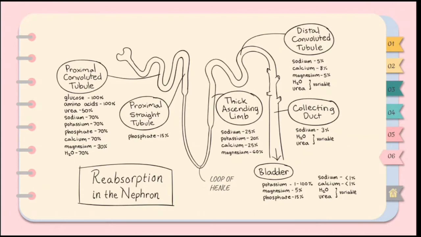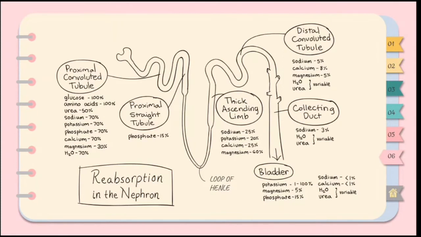Meanwhile, the ascending limb of the loop of Henle dilutes the filtrate by removing solutes. The thin segment of the ascending limb is not permeable to water, but it is permeable to solutes.